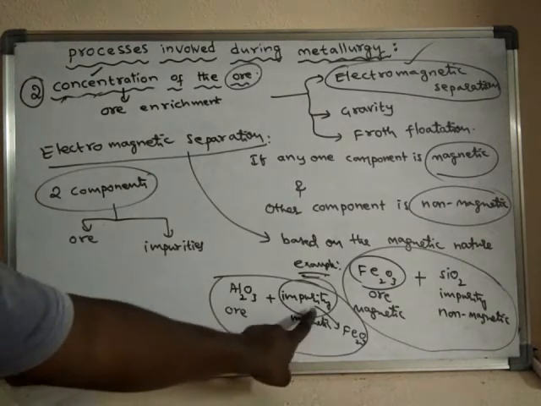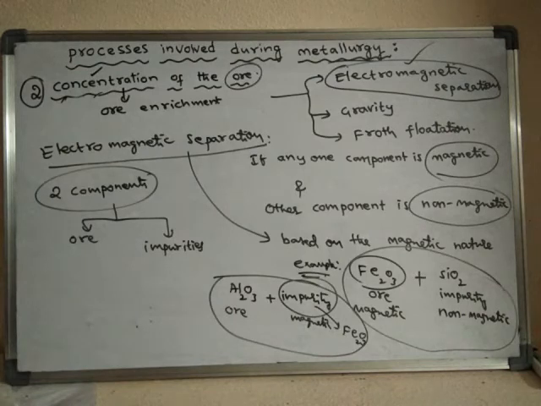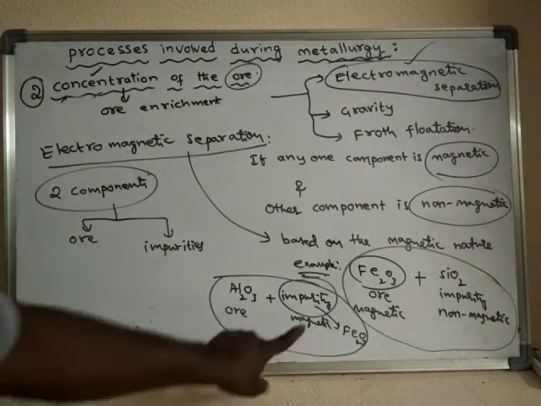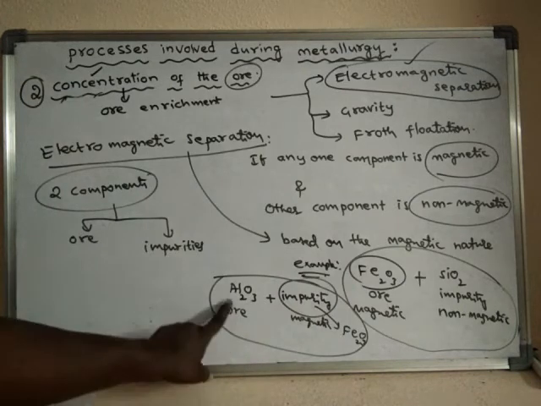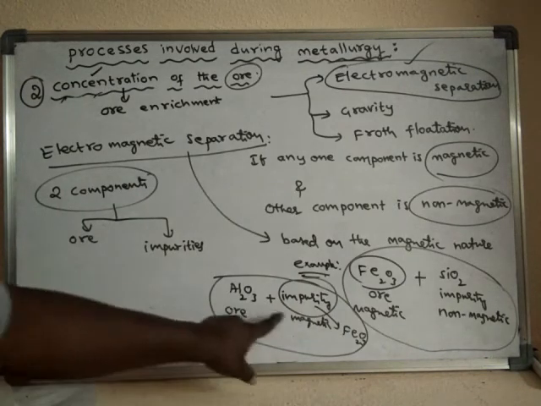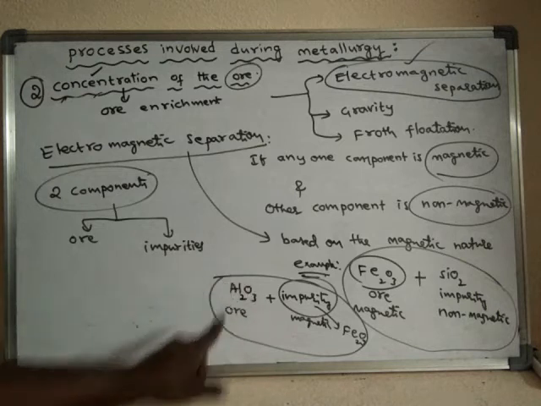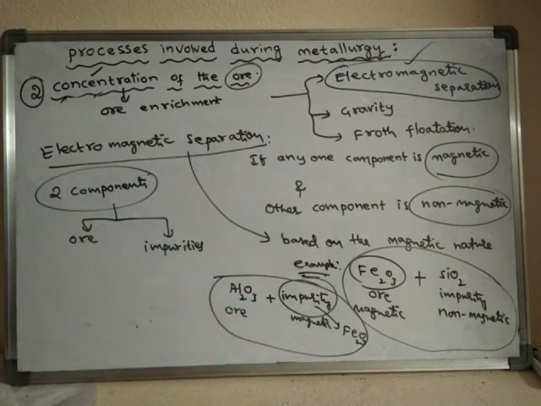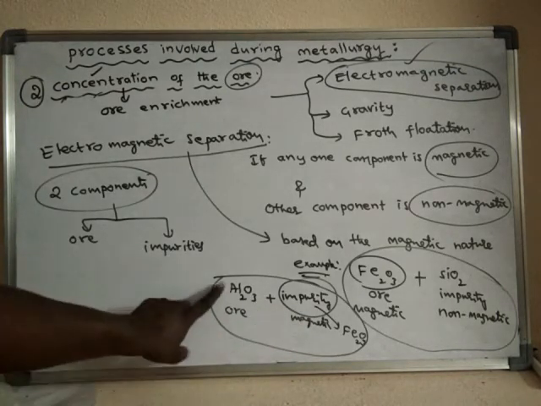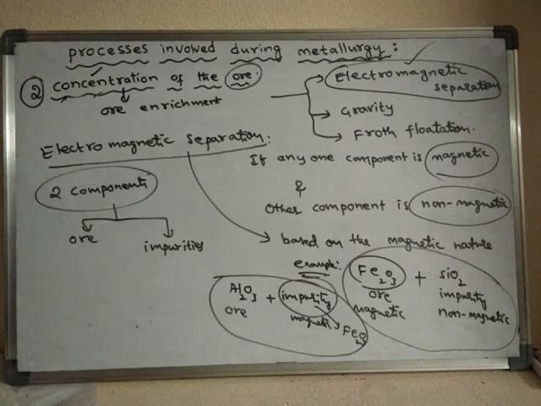If you remove it, it will become a pure substance. Because of its presence, the aluminium is said to be impure. So generally impurities are present in lesser amounts when compared to the actual substance.